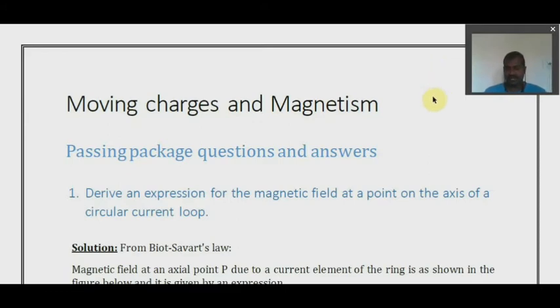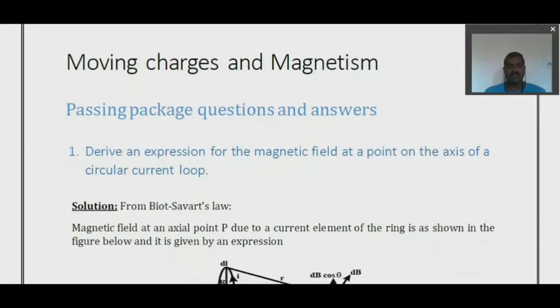With this we'll start. First question: derive an expression for the magnetic field at a point on the axis of a circular current loop. It's a straightforward question. Don't panic whenever you are asked to derive an expression. First understand the question, give yourself some time, draw the figure, then understand which chapter it is and what the principles are on which this expression can be derived. If you can understand those things, then it will be very easy.